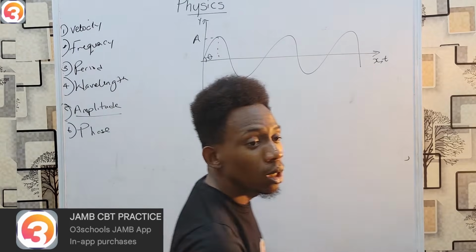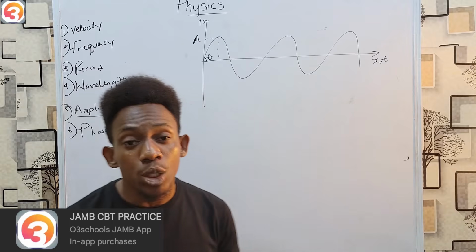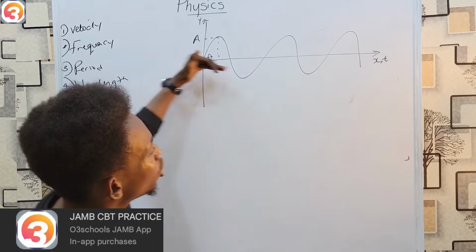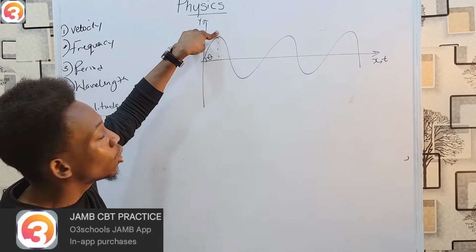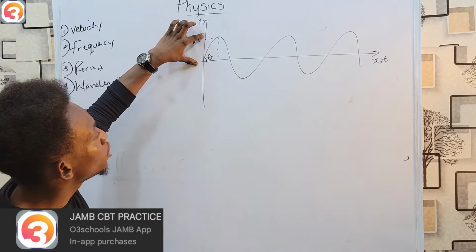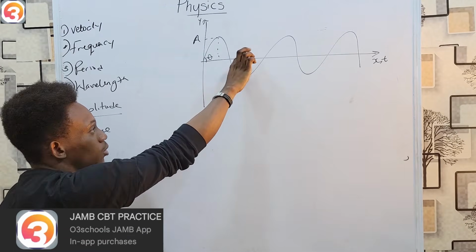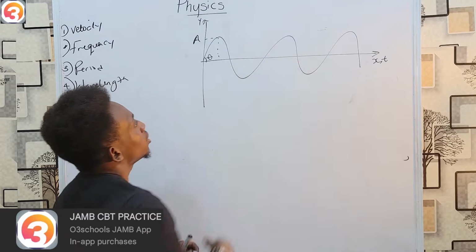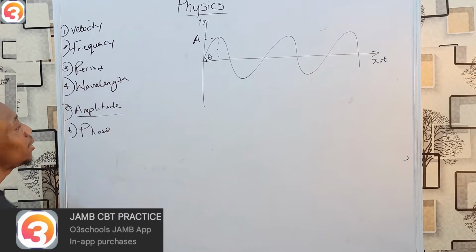What is amplitude? Amplitude is the maximum displacement of the wave from the equilibrium position. This straight line is the equilibrium position. So the highest point it can go is what we refer to as amplitude. So maximum displacement. And you should note that this displacement equals this displacement equals this displacement. So that is the amplitude of the wave, represented by A.